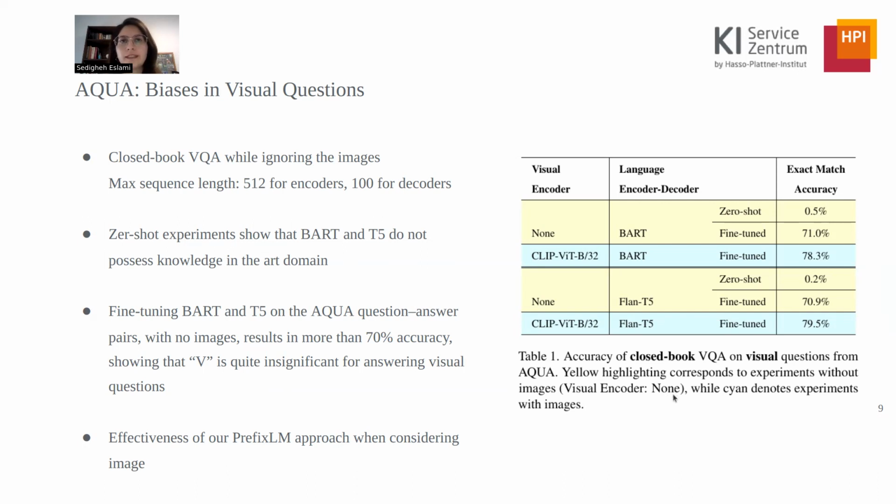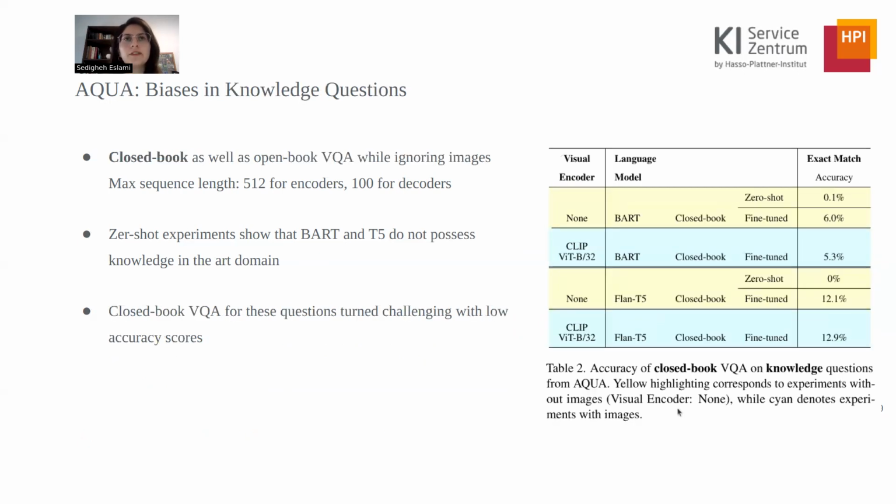This shows that our prefix LM modeling is indeed effective when considering images. For the knowledge questions, we tested both closed-book and open-book VQA approaches. We again ignored the images. In the closed book scenario, we achieve very low accuracy scores with or without fine-tuning. To our surprise, even adding the images is not helpful at all for answering knowledge questions in this setting.